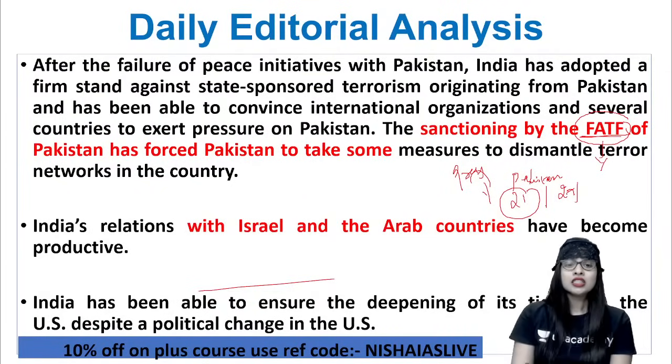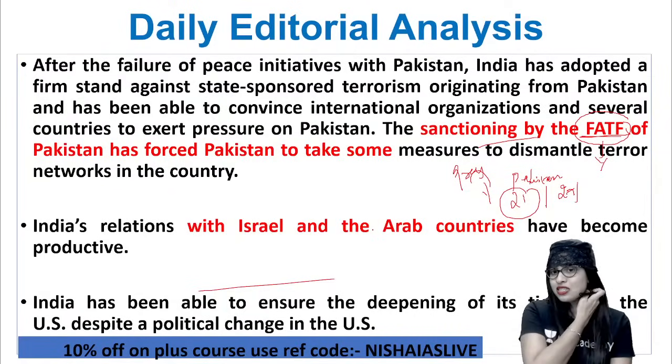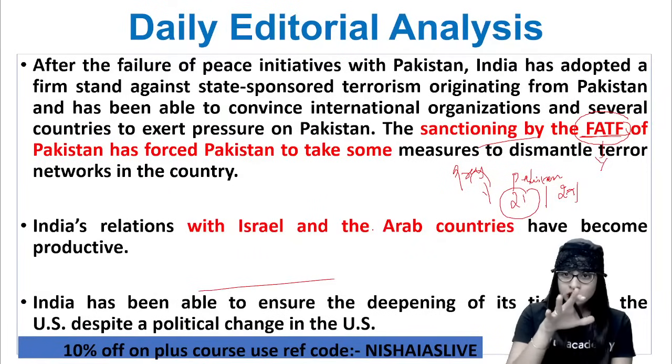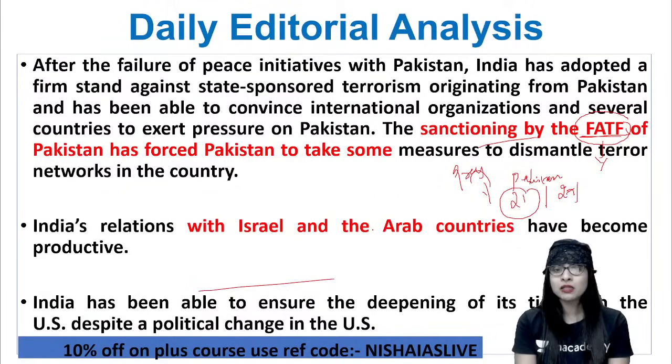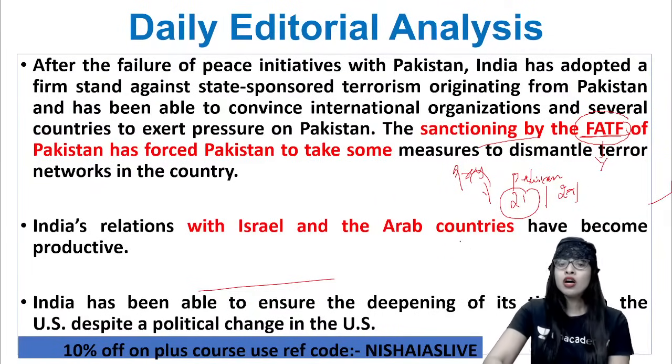Now, the next point to be noted in the context of our country India's current foreign policy: one is with Pakistan, I told you. Now, with regard to Israel and Arab countries, it has become highly productive, and we depend upon importing oil and other petroleum products from Arab countries. So we have to make sure that we have a very strong relationship with these countries. And with regard to the US, when Mr. Donald Trump was there, because of the close ties China had with Trump, slowly India's relationship with the US was disturbed.